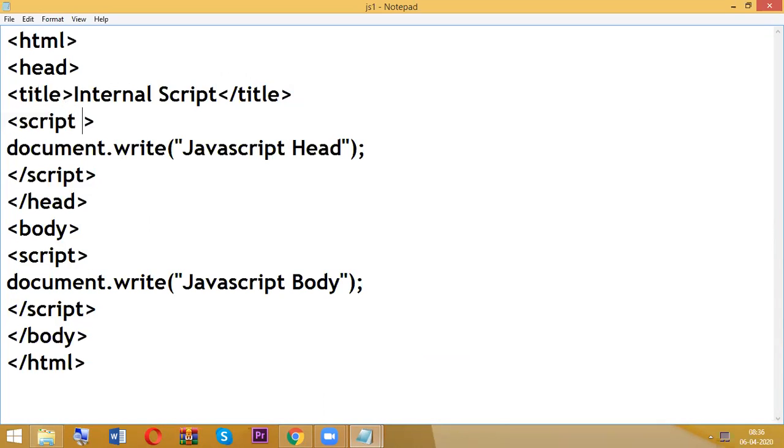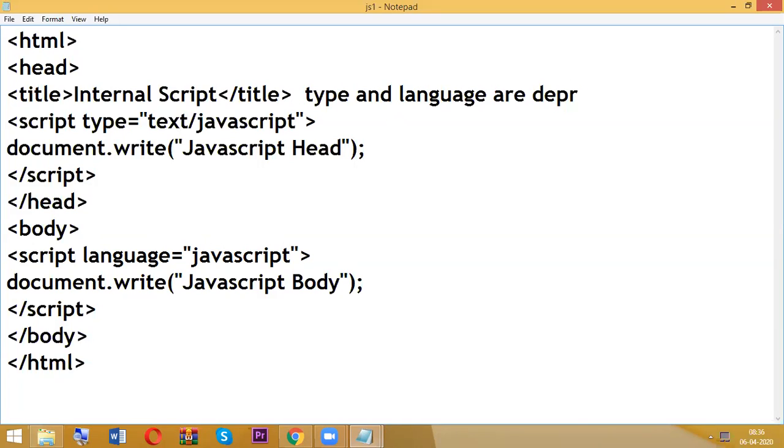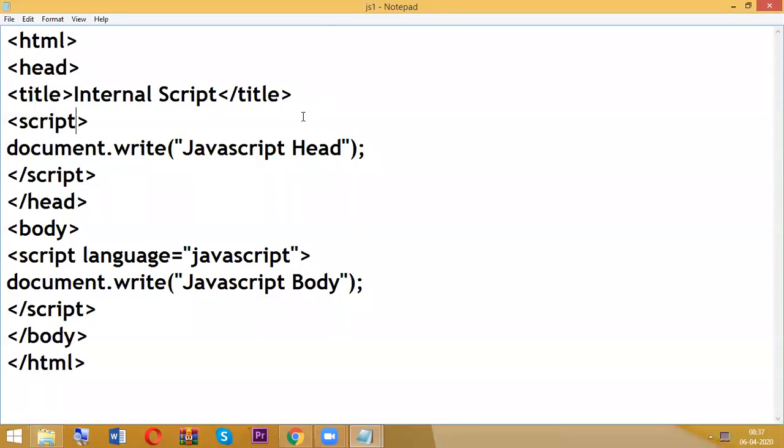And as usual, we are having some other attributes. No need to use this because the type attribute is deprecated. Not only the type attribute, we are also having another one, language, and that is also deprecated. I think you know deprecated means removed. So that means no need to use type or language attributes. In CSS also, no need to use type equal to text slash CSS.